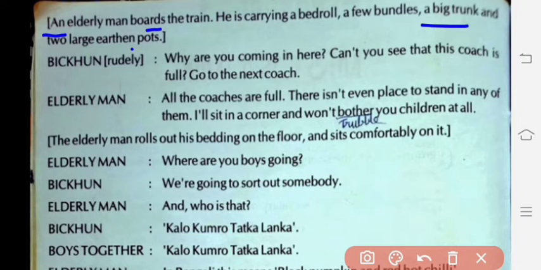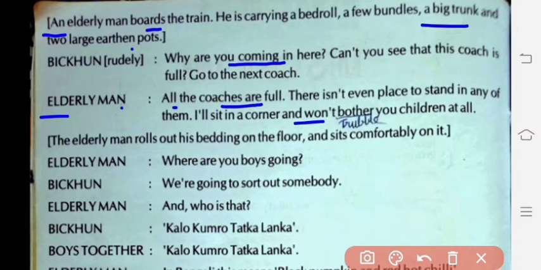Bhikkhun rudely says, why are you coming in here? Why are you just entering our compartment? Can't you see that this coach is full? Go to the next coach. The elderly man, one elder person, replied, all the coaches are full. There isn't even any place to stand in any of them. I'll sit in a corner and won't bother, meaning will not trouble you children at all.